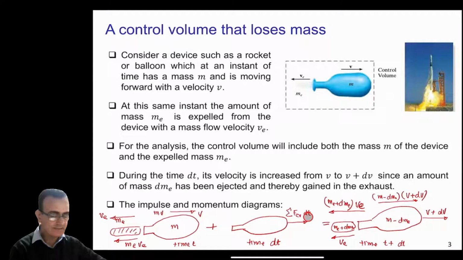its impulse. We will multiply it with the time dt, and it will be equal to the final momentum. The final momentum is again a mass ejecting from the device, dm_e, which will add to this mass here. Because the velocity of this is again v_e, this will become (m_e plus dm_e) times v_e, and the velocity of the balloon or rocket is increasing, so it will become v plus dv, and the momentum of this device will become (m minus dm_e), the mass times velocity now.